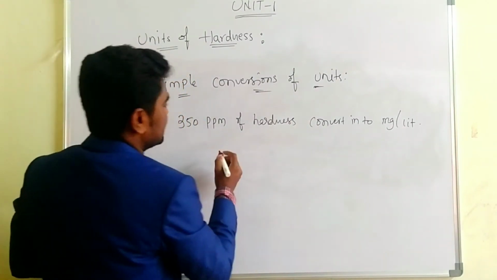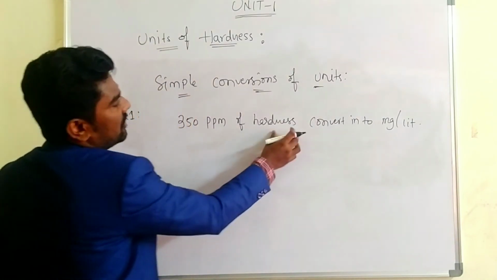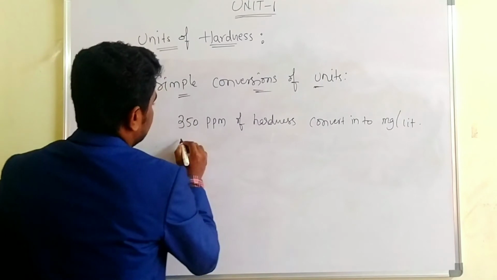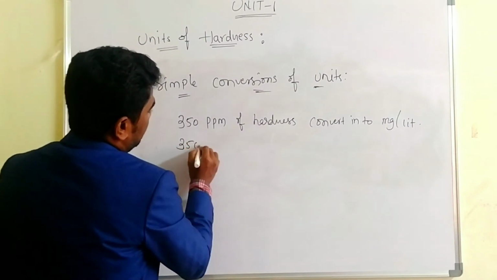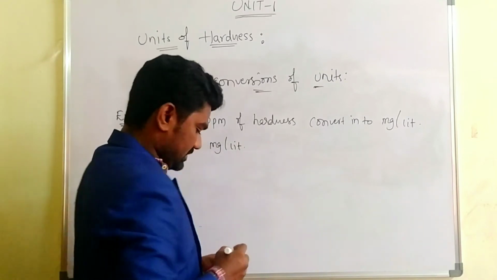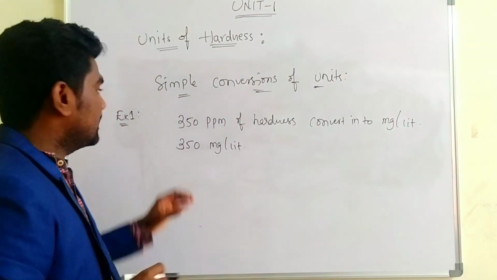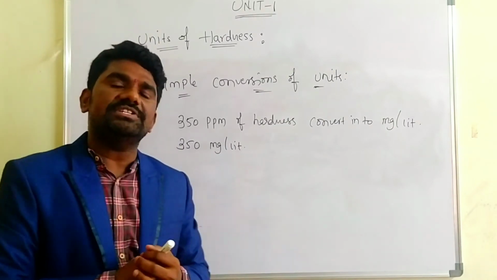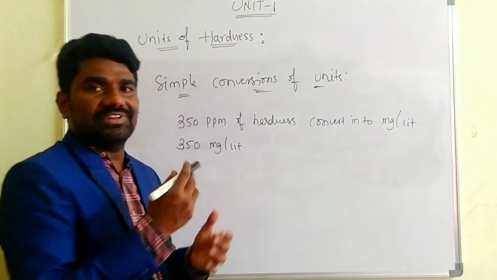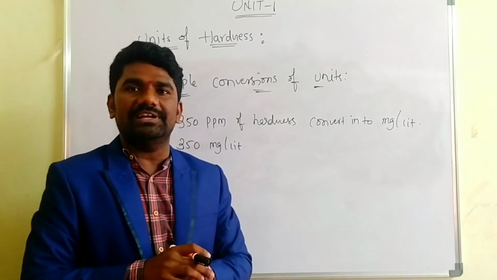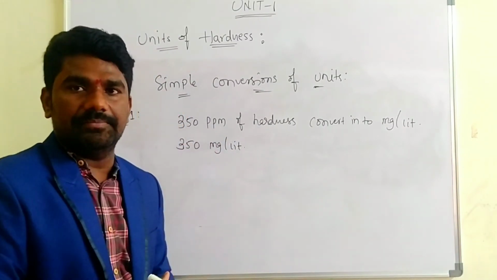So we can say 350 ppm of hardness of the water is also equal to 350 mg per liter. Simple. You just say 350 mg per liter because both the units are equal. So whatever the number is in ppm, if we convert into mg per liter, the number will be the same.